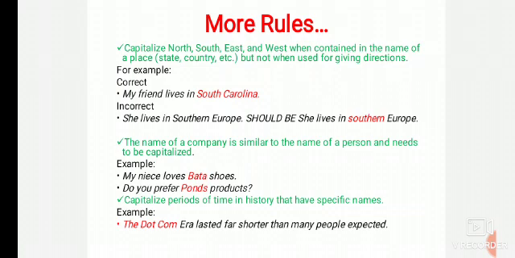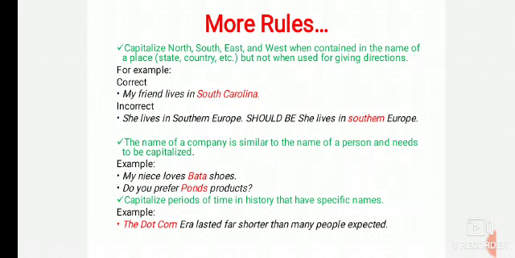For example, my friend lives in South Carolina. Here south is included with a place, Carolina, so the initial letter S of South will be capitalized.